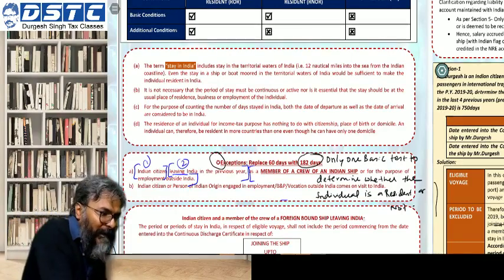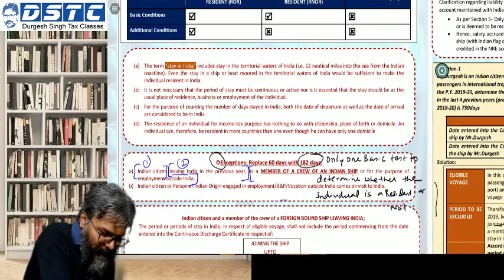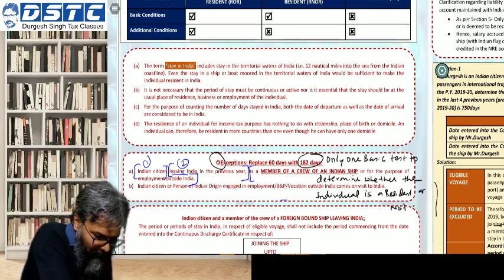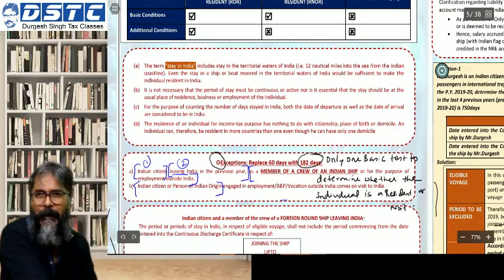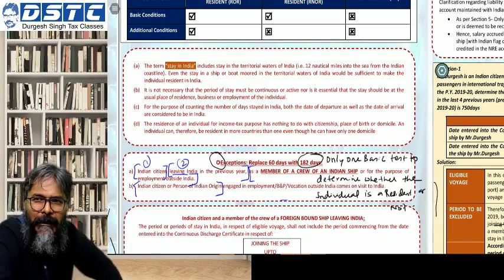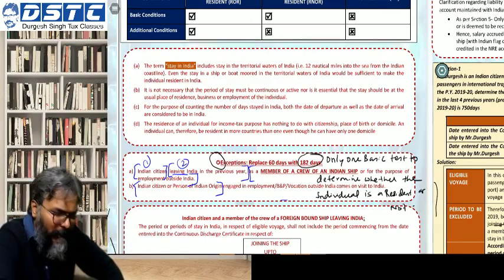Now what they have said, see how smart they are. Now they are writing Indian citizen or a person of Indian origin. Can you see? These are very critical words. Why person of Indian origin? Why are they giving it for a person of Indian origin?